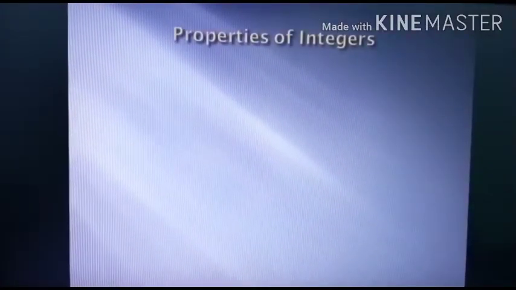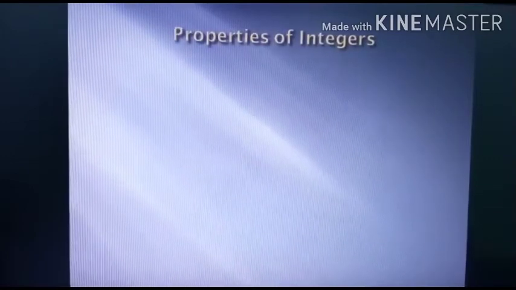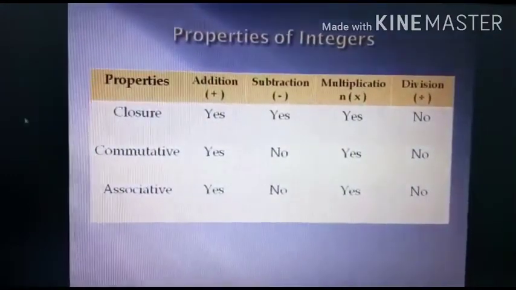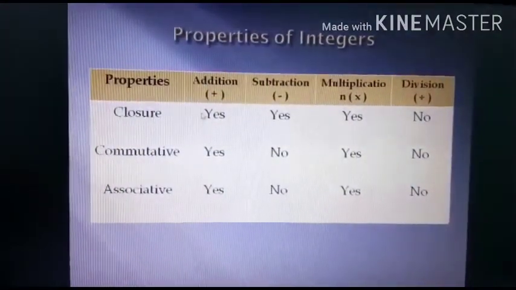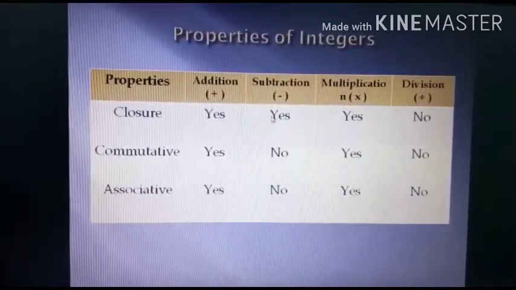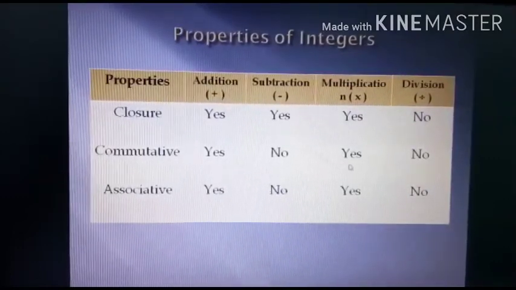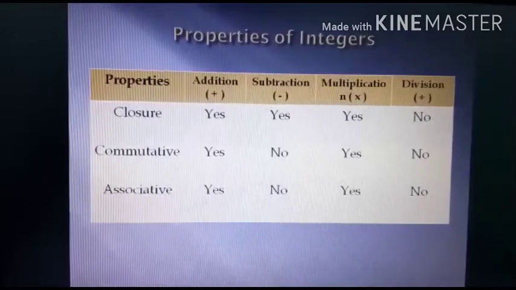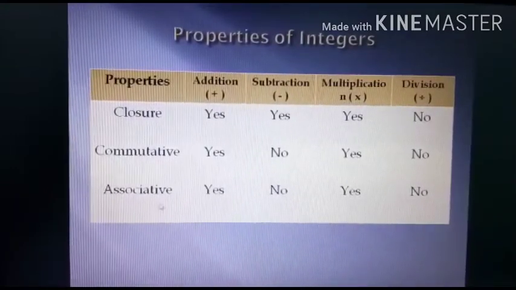I hope class you understood everything very well. Now look at all the properties in a generalized way. See, closure property holds for addition, subtraction and multiplication. But in case of division, closure property does not hold. Commutative property holds true for addition and multiplication, not for subtraction and division. And in the same way the associative property holds good for addition and multiplication, not for subtraction and division class.